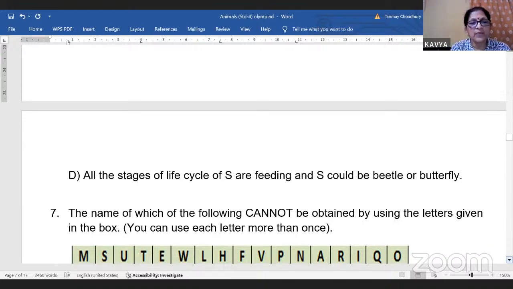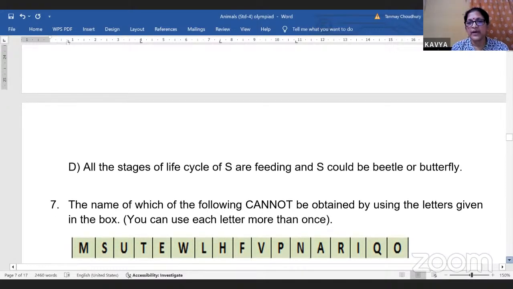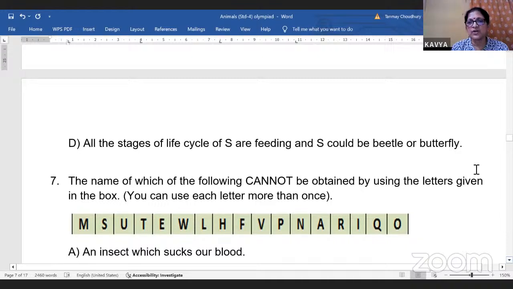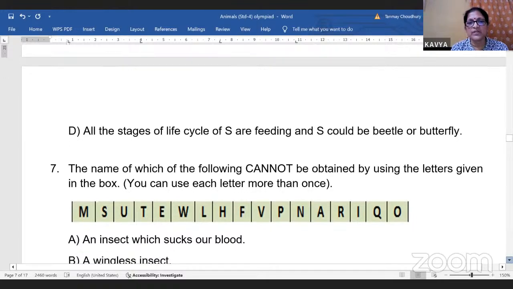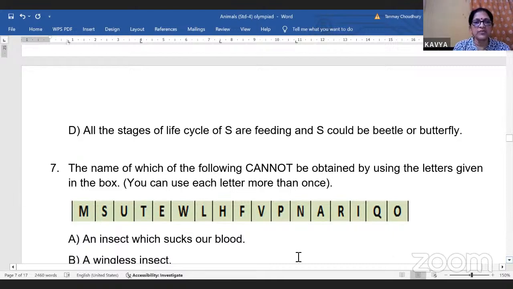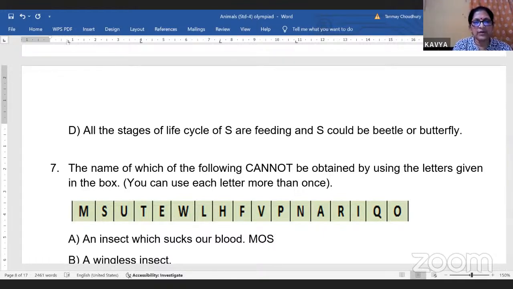Next, the name of which of the following cannot be obtained by using the letters given in the box? It's a very easy question, all jumbled up. So there can be some questions on unscrambling the scrambled words or jumbled words. And this is one such type. Now here there is a list of so many alphabets, out of which you have to make these words. An insect which sucks our blood. The most common one will be the mosquito. So let me write down here.